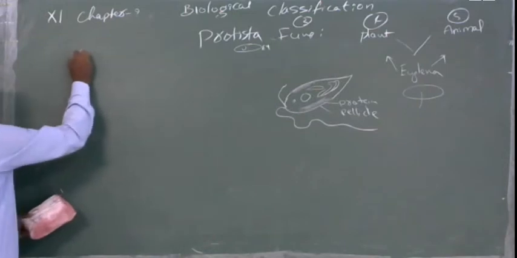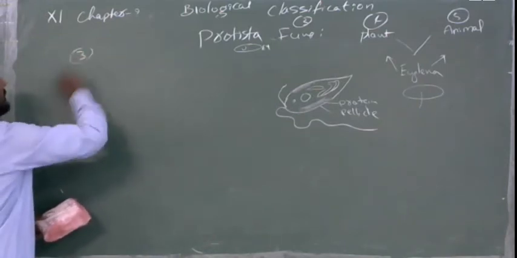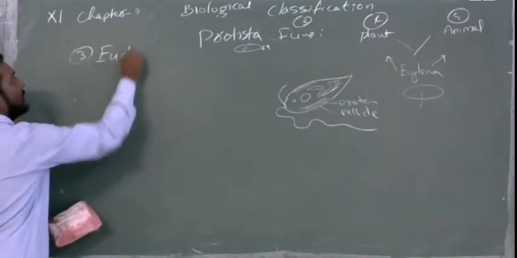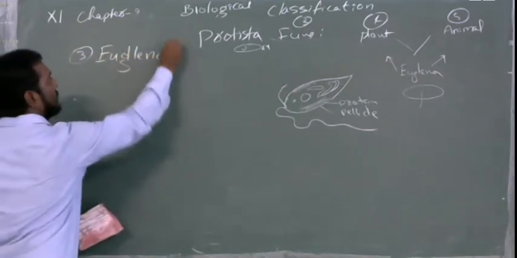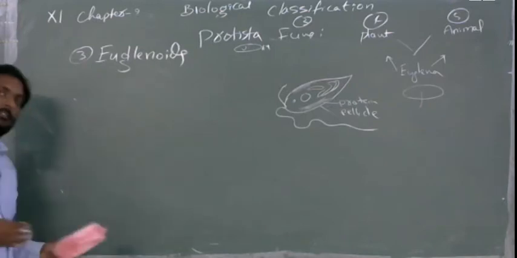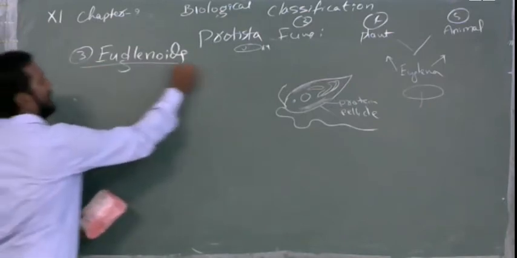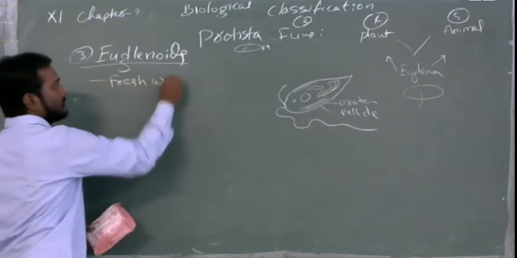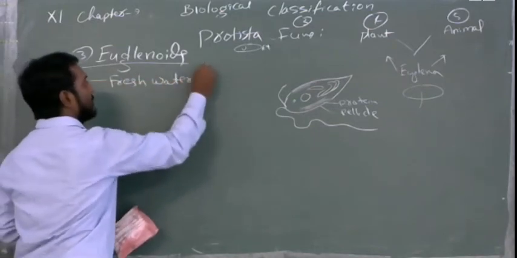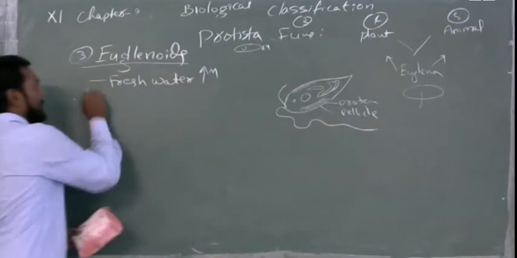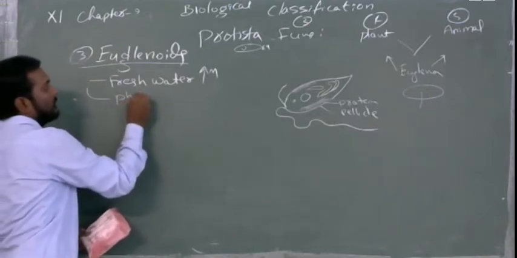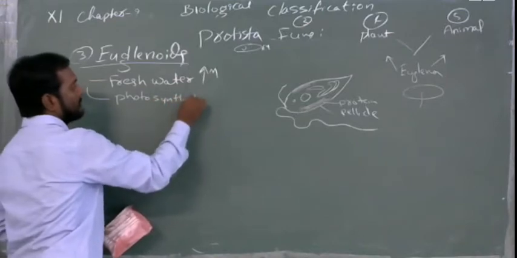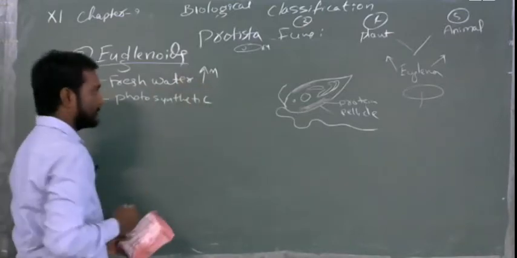Now, if you see, this is euglenoids. The dinoflagellates are marine, so in contrast, these will be mostly fresh water. Second, these are photosynthetic. Clear?